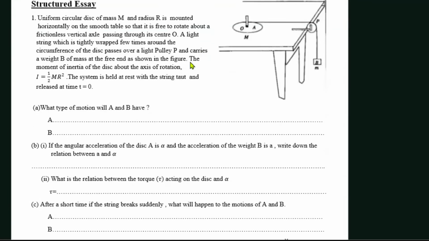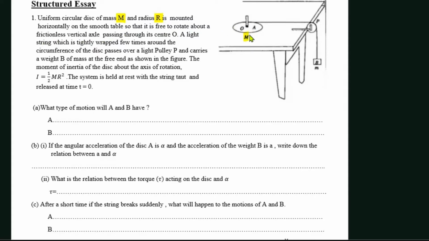All right. Initially it says: a uniform circular disk of mass M and radius R is mounted horizontally on a smooth table such that it is free to rotate about a frictionless vertical axle.